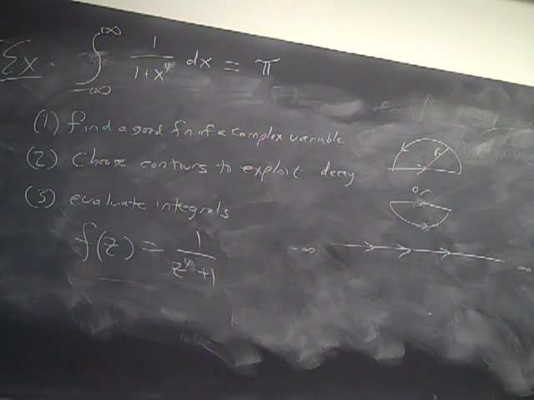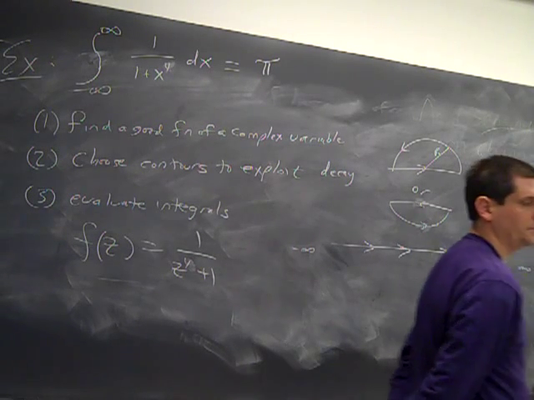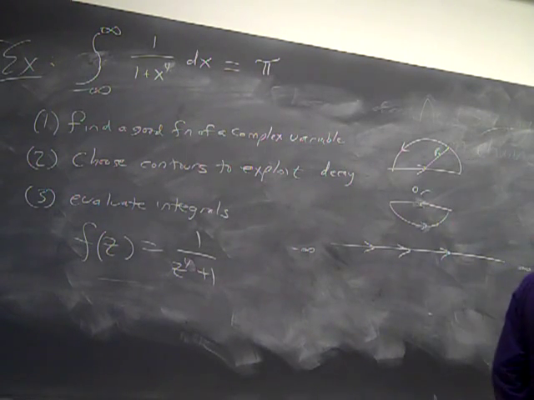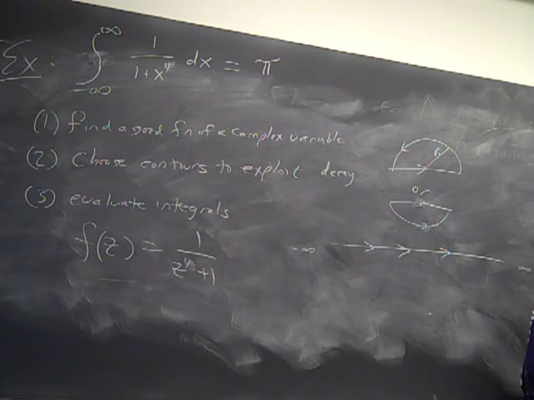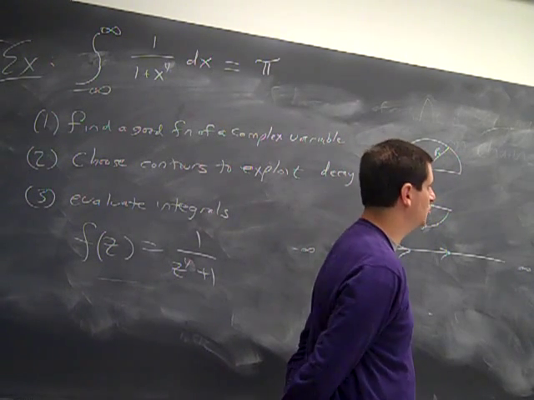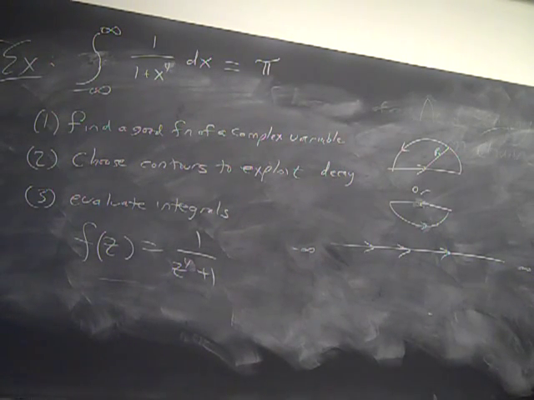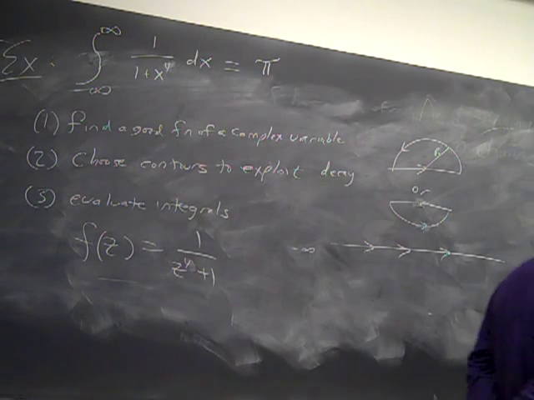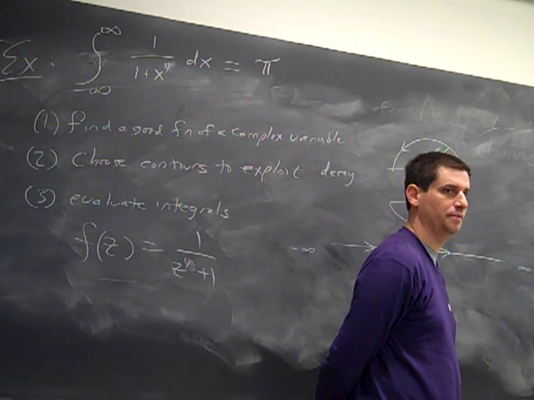So now we have to study z to the fourth plus 1 equals 0. So z to the fourth equals minus 1. And so if we write z as e to the I theta, then we need e to the 4 I theta to be negative 1. And so the question becomes, what values of theta work? Right, when we raise it to the fourth power, we have to get negative 1.